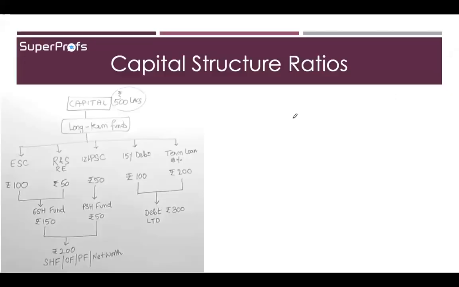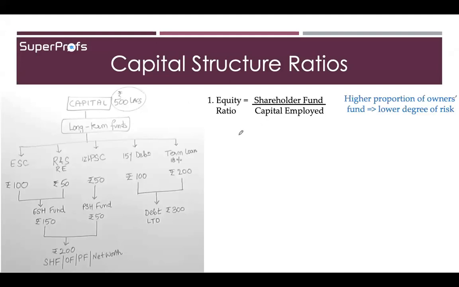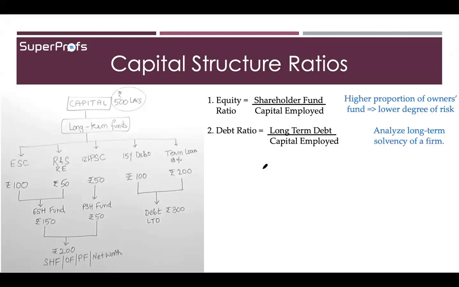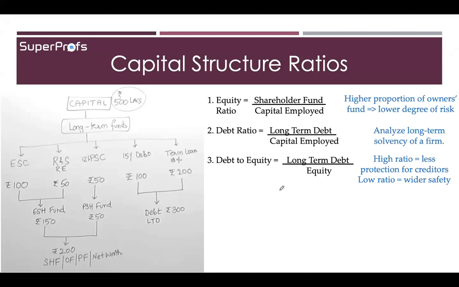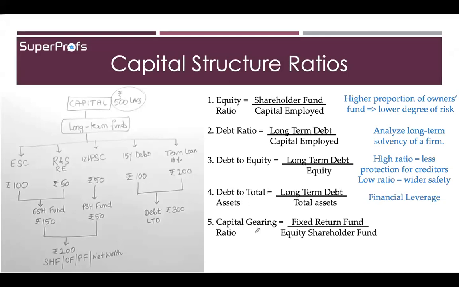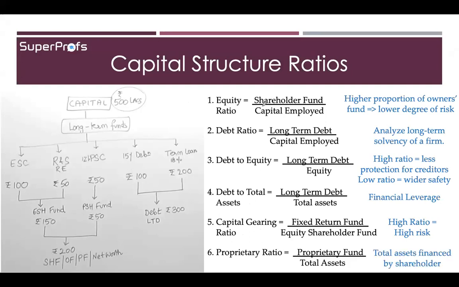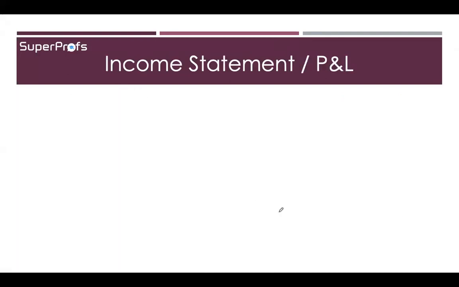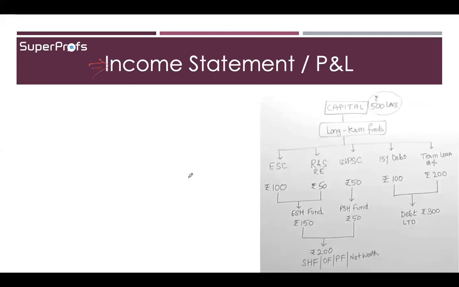After this we had studied the different capital structure ratios, like what is equity ratio, debt ratio, debt to equity, debt to total assets, capital gearing ratio, proprietary ratio. All right, these were the different capital structure ratios. I'm just very quickly revising this so that you all can be on the same page, okay. Then we had discussed the concept of income statement, okay.